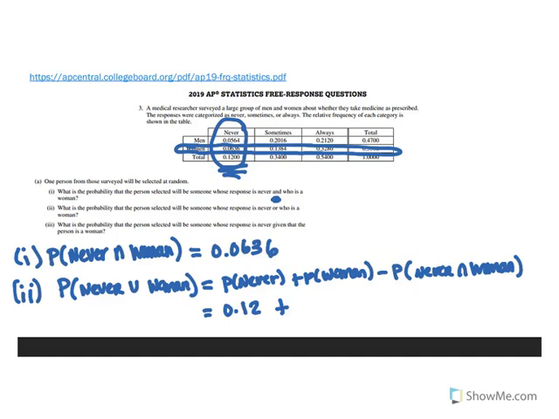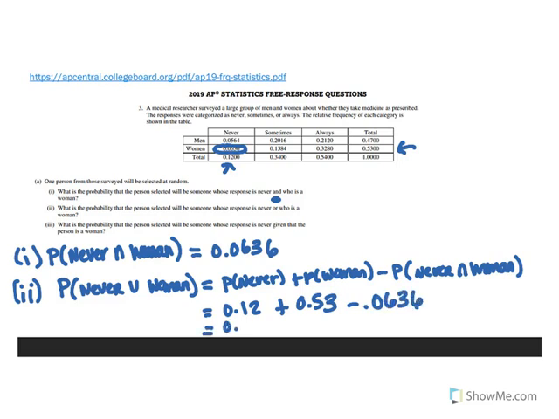The total probability that the person surveyed is a woman is 0.53. And from Part I, we found the probability that they are never and a woman is 0.0636. So when we subtract that, we get 0.5864.